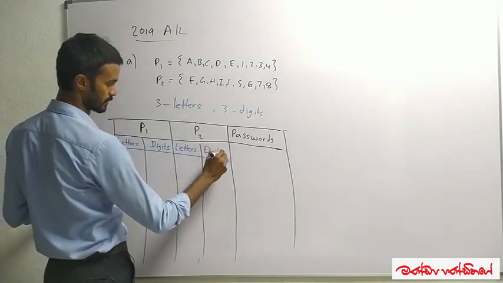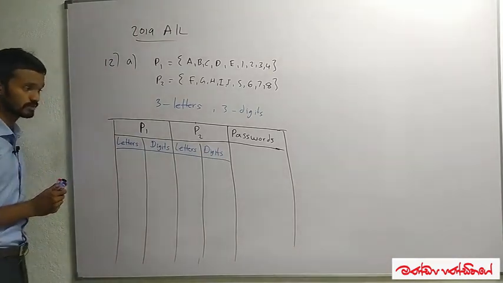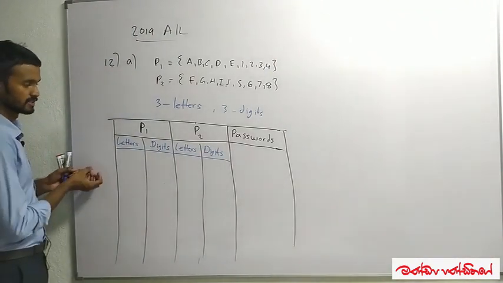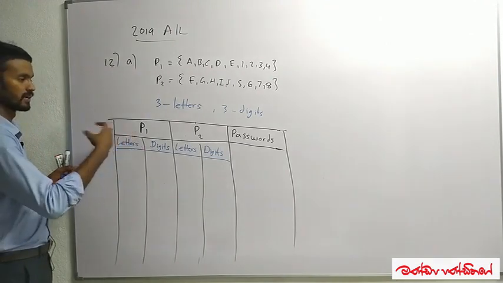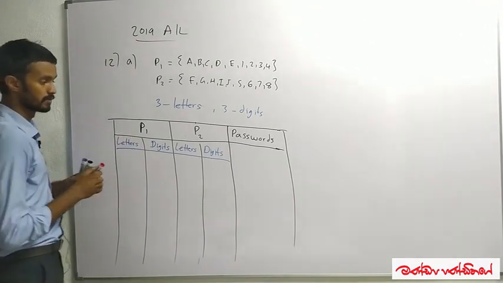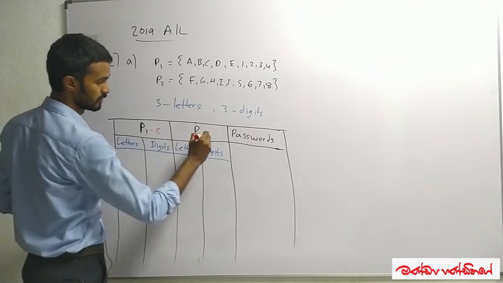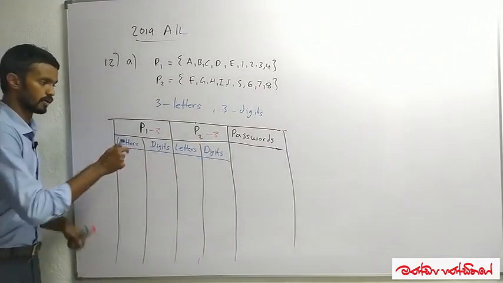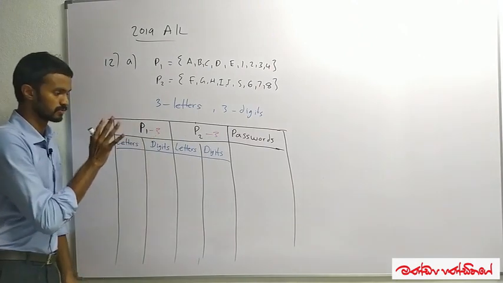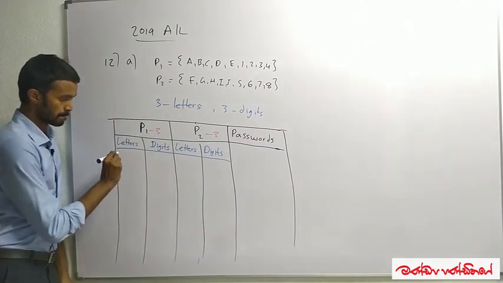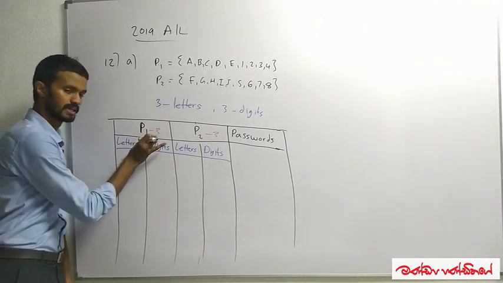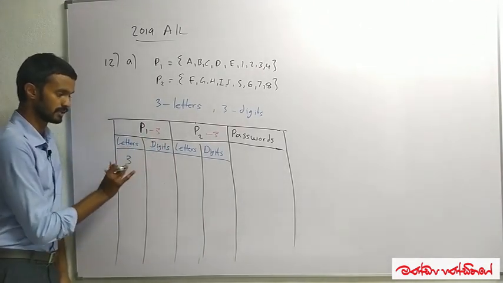First we'll write down how many ways this can be done by taking 3 elements from P1 and 3 elements from P2. Starting from letters: from P1, only 3 elements are allowed to be chosen. I take 3 letters, which means all the 3 elements from P1 are letters.